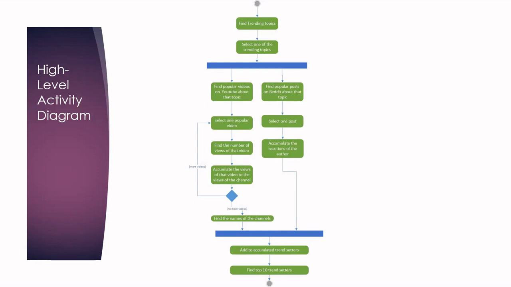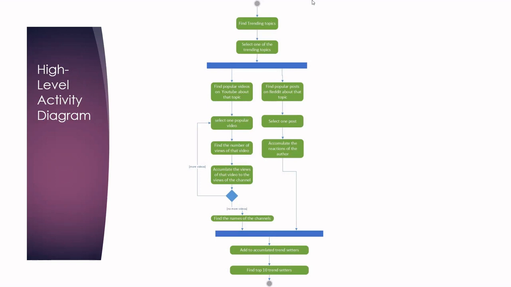So if we look at the path where the YouTube is, find popular videos, okay, related to that topic based on the search that we just looked into. And then select one of these popular videos, and then we have the snippet, right? So we can get the number of views of that video based on the ID. So when we get to the detail, we need more detailed diagramming here, but the idea is that when we get the video, we get the number of views of that video.